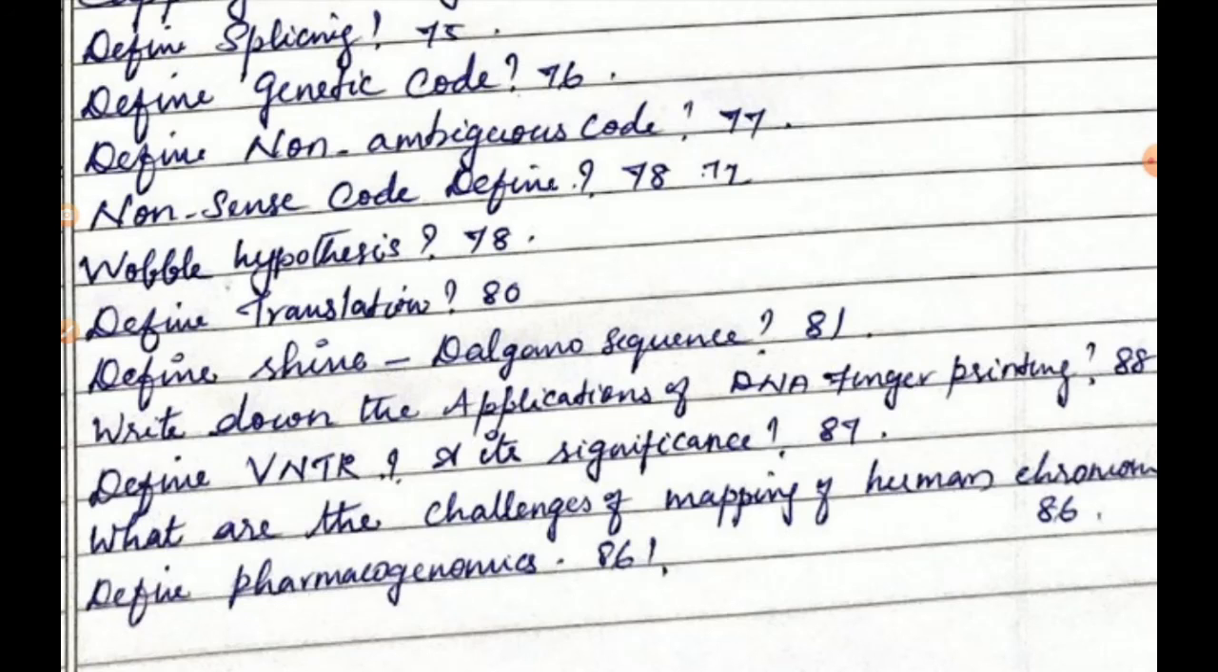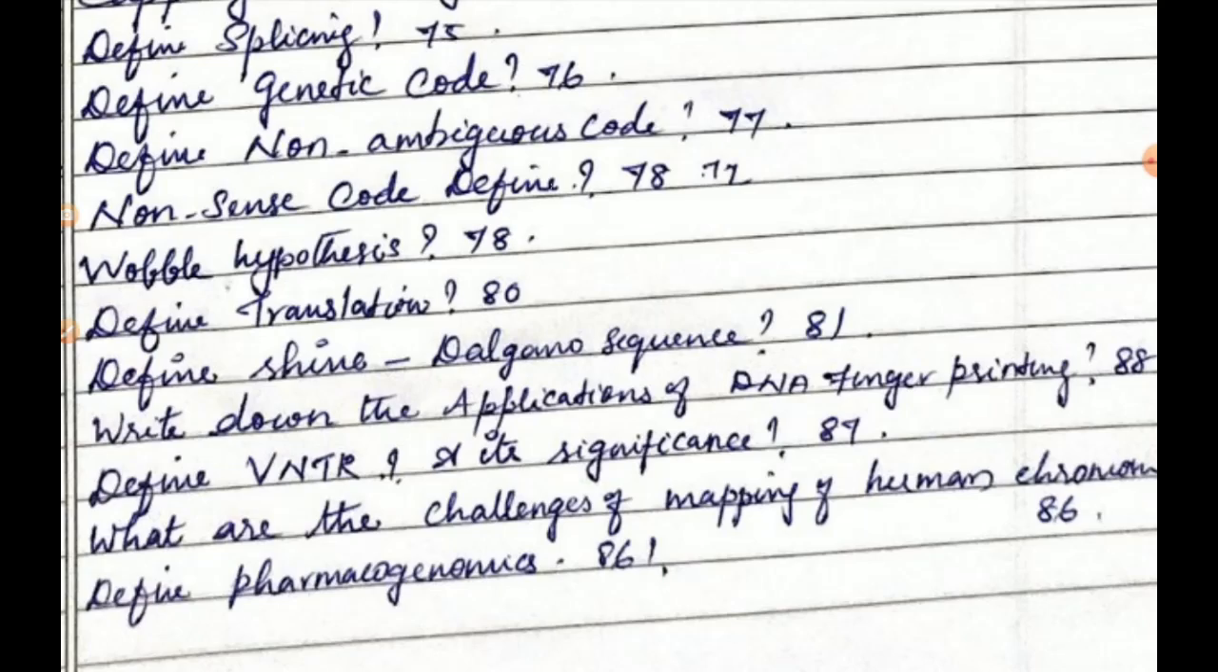The next question is, define pharmacogenomics. Page number 86. It is given in the box, Did you know? Pharmacogenomics is the study of how genes affect a person's response to drugs.